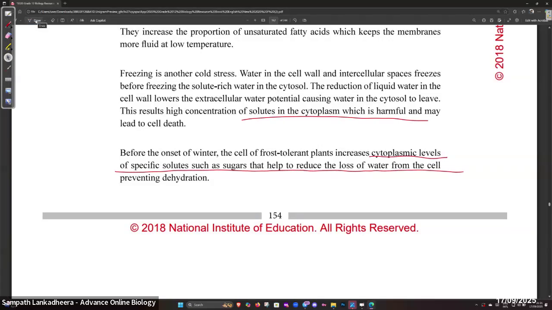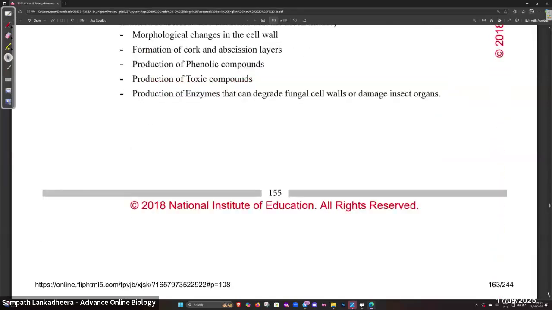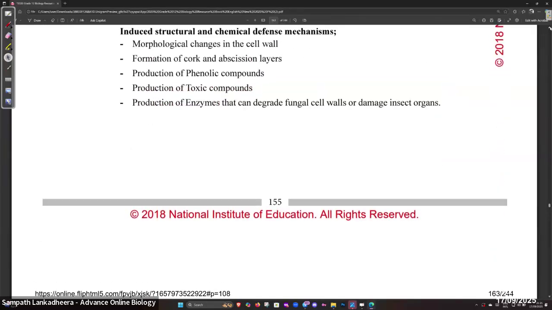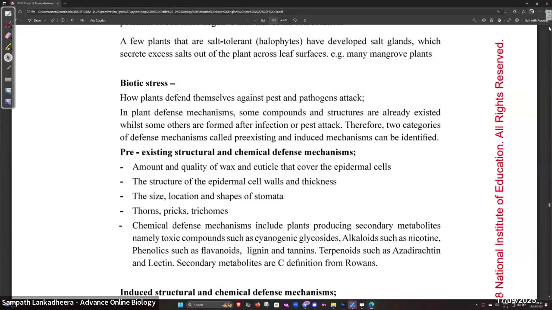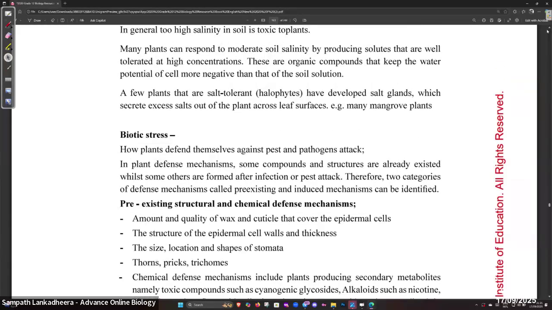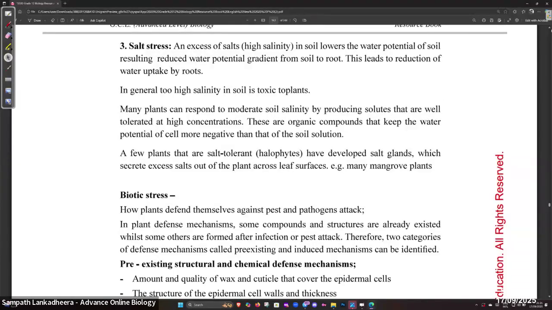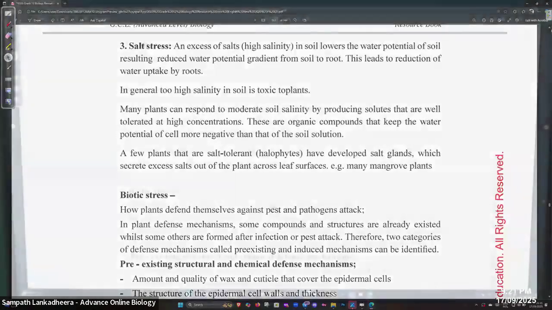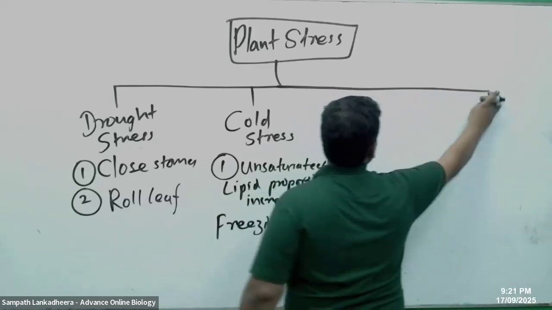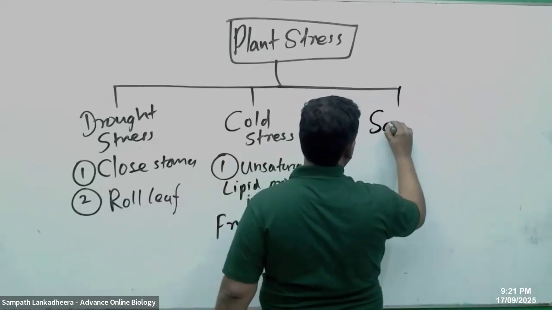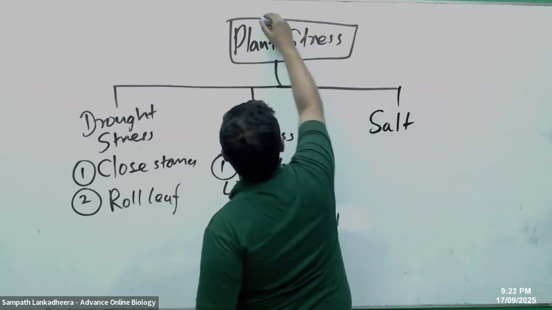All right, people, then we come to the next plant stress. What is that? That is salt stress. So the third one, people, is salt stress. I'll take plant stress, abiotic.